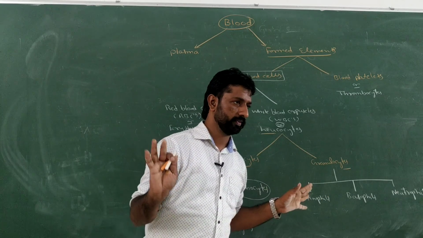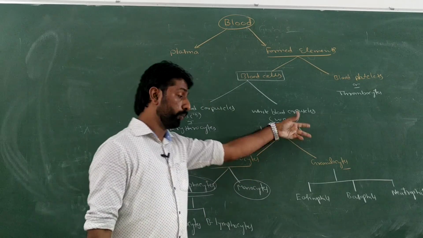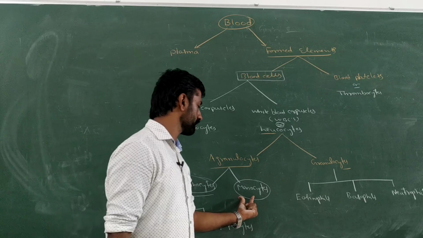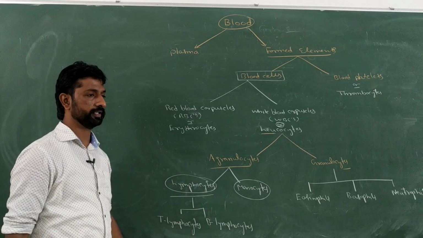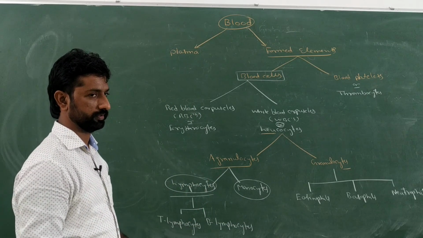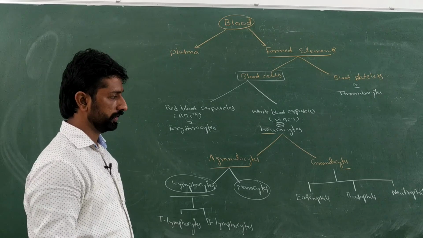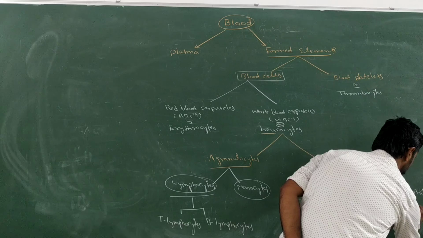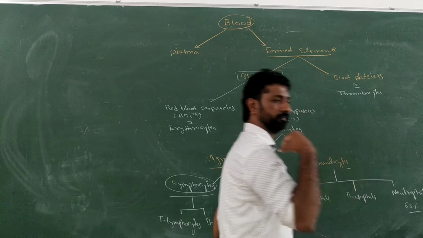Among these, neutrophils are more, around 65%, and basophils will be least.